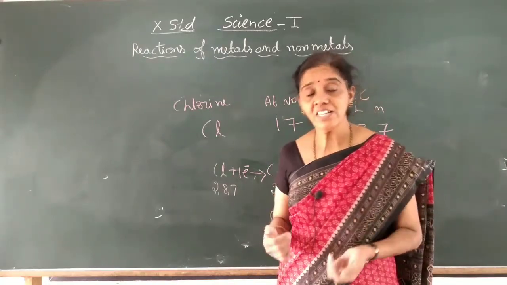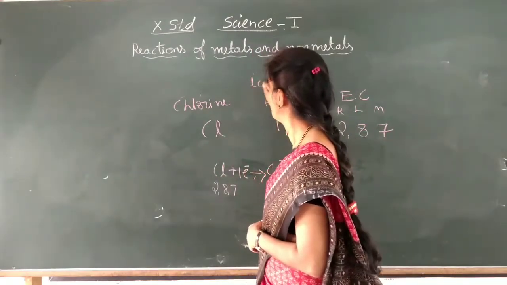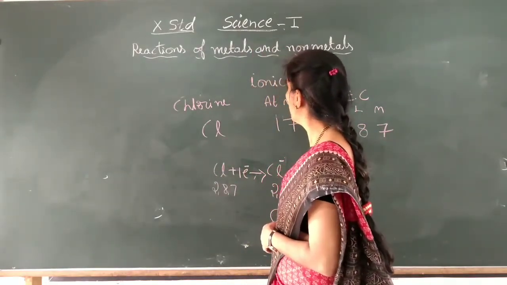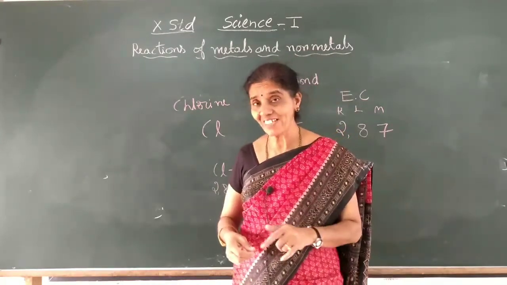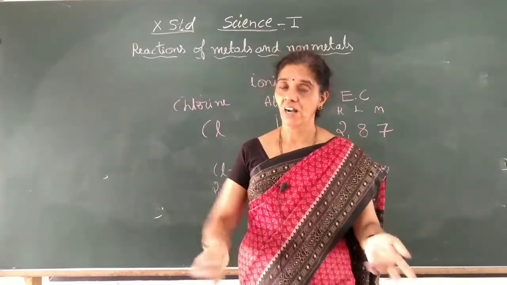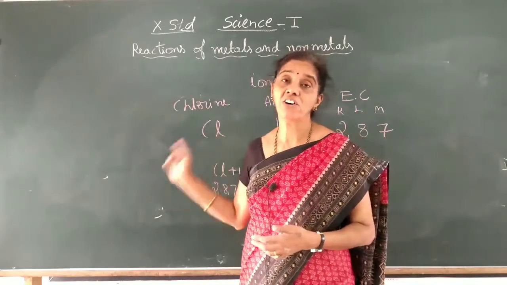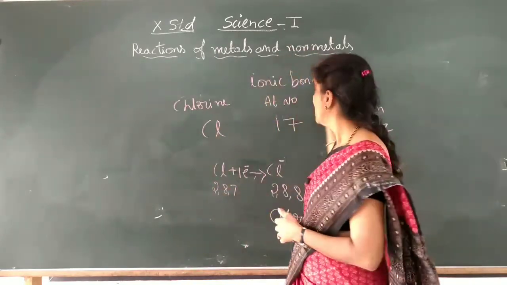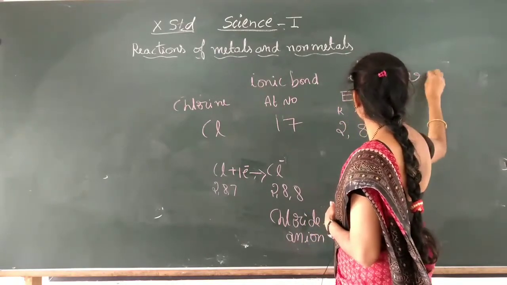Okay, and here the bond is called an ionic bond. It is called an ionic bond since the bond takes place between the ions, not the atoms. By giving or taking, the atom changes into an ion. After changing into an ion, the bond takes place. So it is called an ionic bond, or it is also called an electrovalent bond.